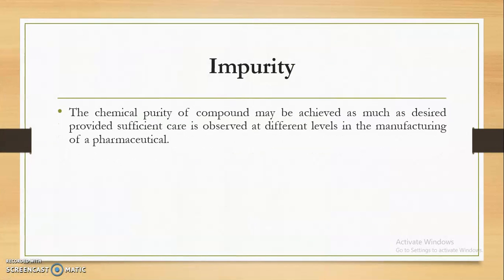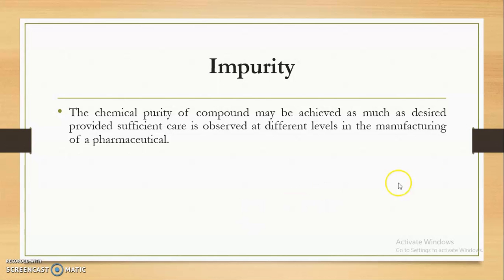The chemical purity of a compound may be achieved as much as it is desired. In the case of certain substances, we can achieve chemical purity up to 90% only. In the case of a few substances, we achieve purity up to 95% only. So 5% of impurities are present in that particular drug substance. But we have to make sure that these impurities that are present are not harmful.